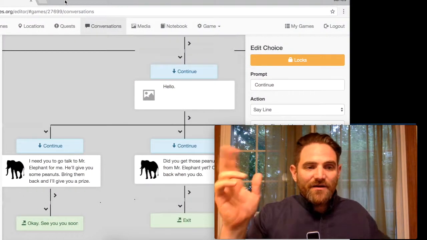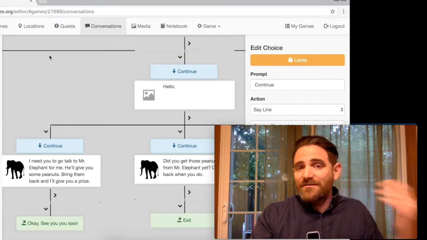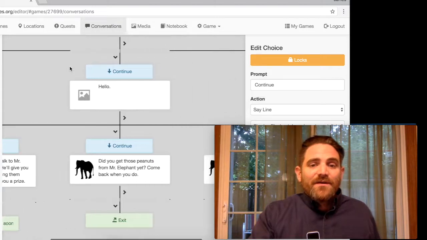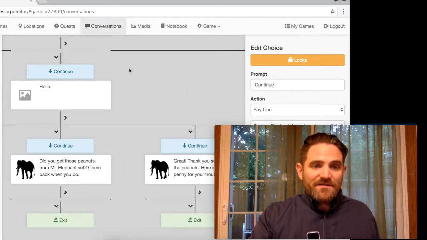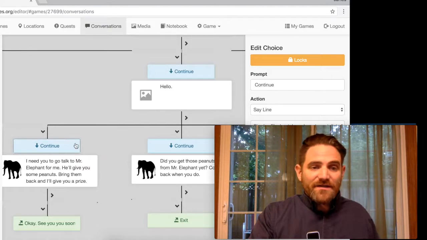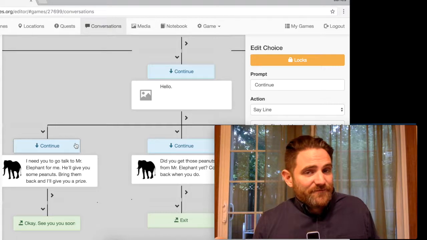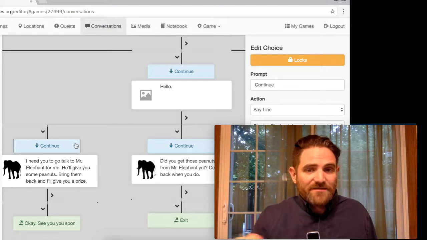This is the other elephant that comes and talks to us and sends us on the quest to get the peanuts and then gives us a penny, right? And I had three conditions where the player could come back and the elephant would say something different. First time would be, hey, go on this quest for me, get me some peanuts and I'll give you a prize.